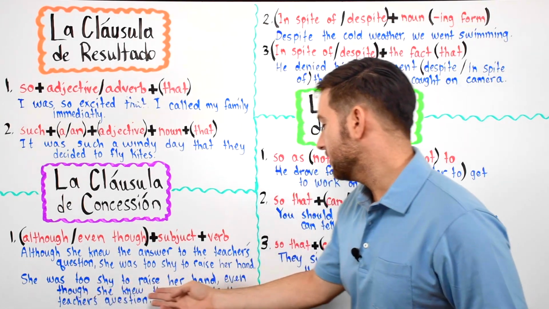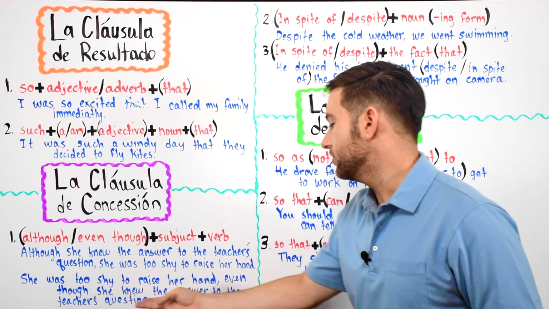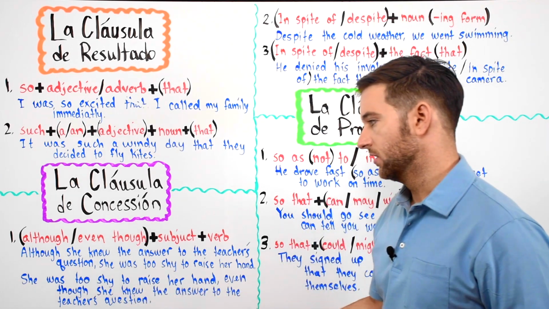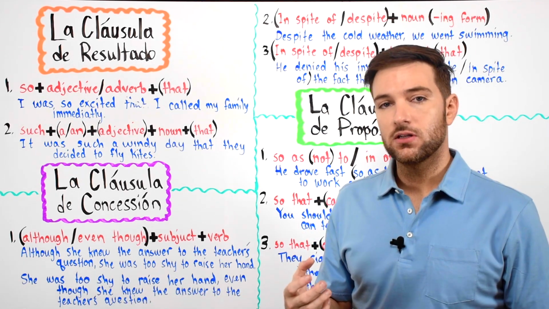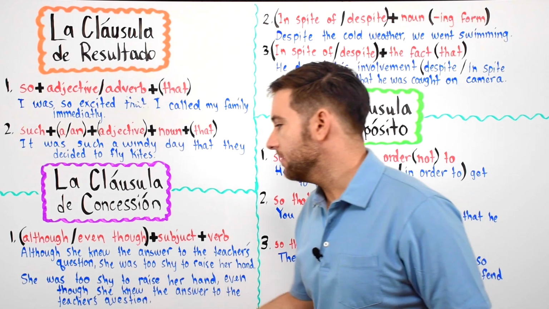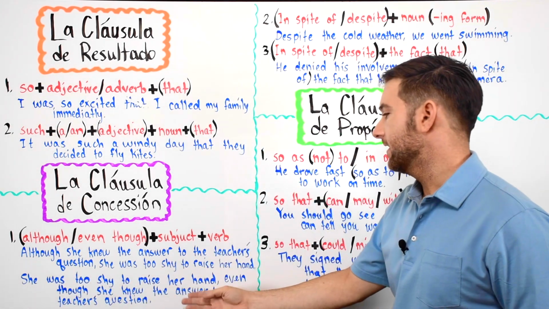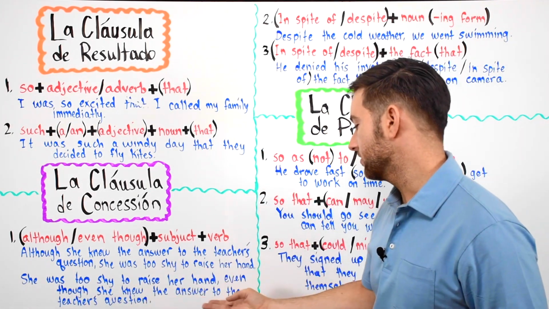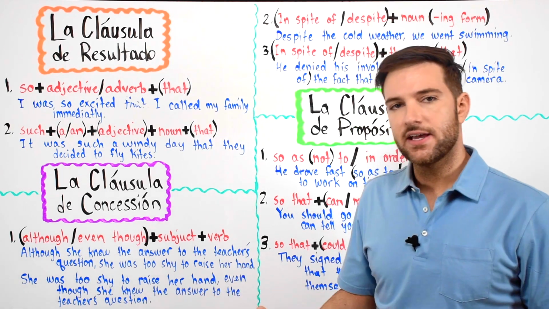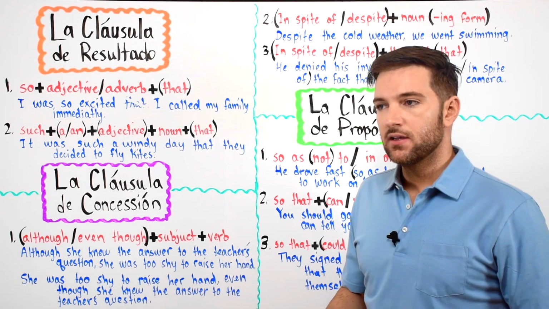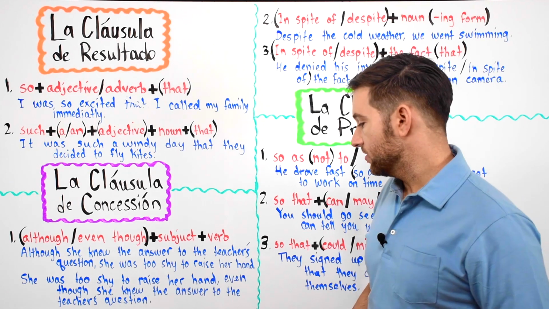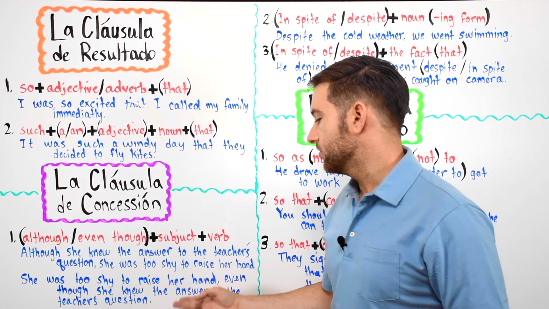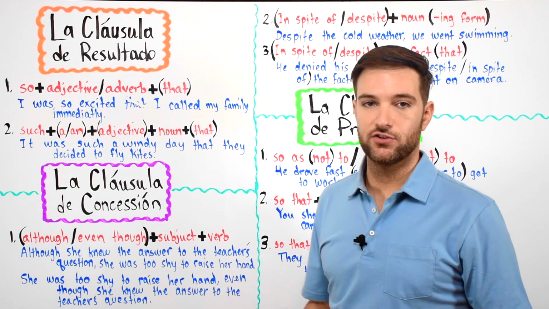Okay, she was too shy to raise her hand, even though she knew the answer to the teacher's question. But if we're more formal, maybe you could say, she was too shy to raise her hand, although she knew the answer to the teacher's question. You can say it, but in informal conversations, we say, even though she knew the answer to the teacher's question.